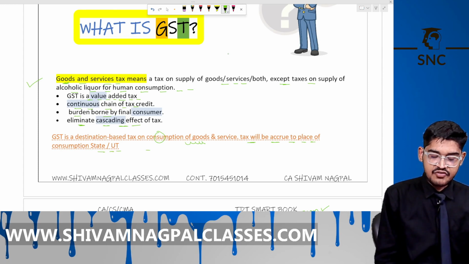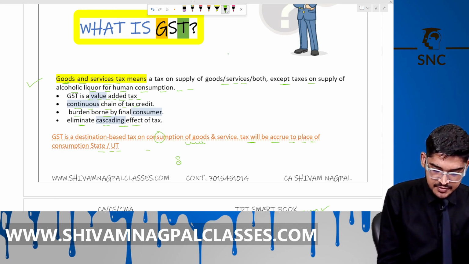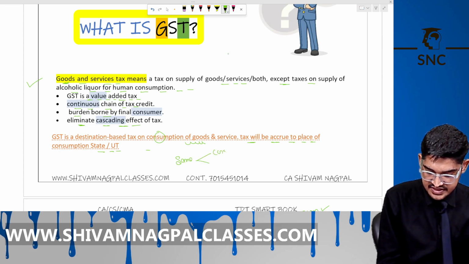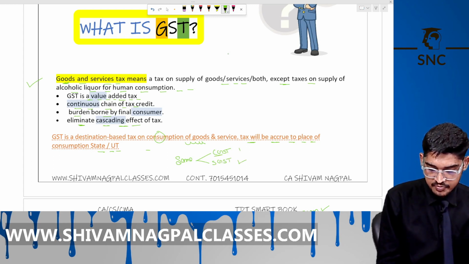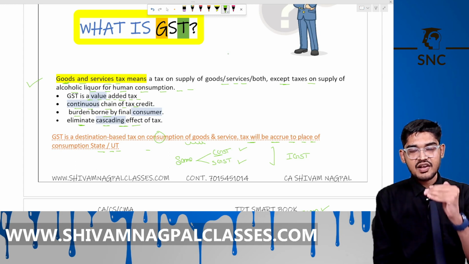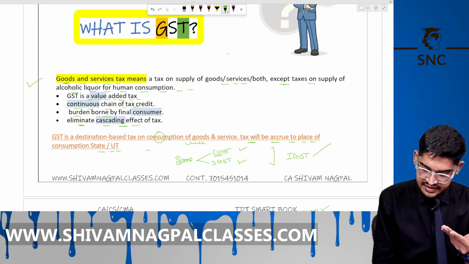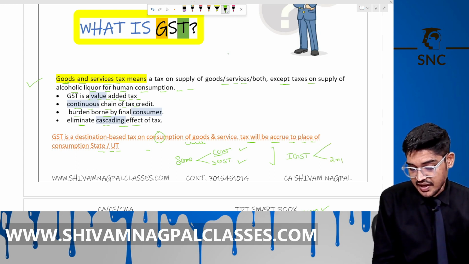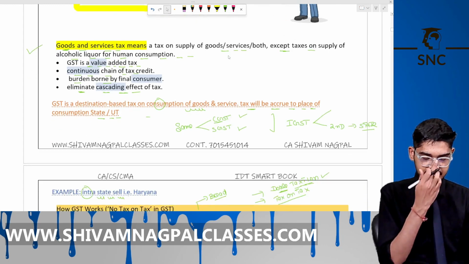Okay, if we are selling in the same state, intrastate, then CGST and SGST apply. It has two parts, CGST and SGST. CGST will go to the central government and SGST goes to the state government. If we are selling interstate, then IGST will be levied. It has two parts. One part goes to the central government and the second part goes to the state where its consumption is done. Is it clear? Right. Okay.